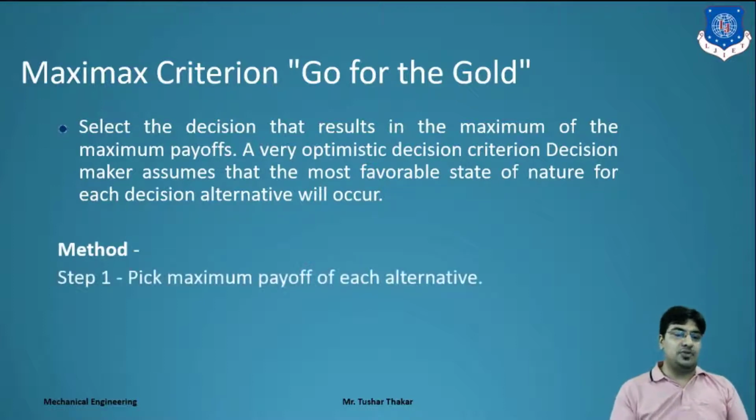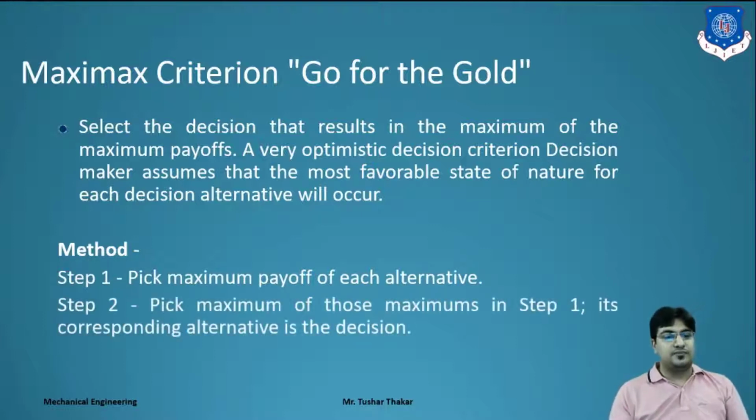In this method, in the first step we pick the maximum payoff of each alternative. Then in step 2, pick the maximum of those maximums from step 1. Its corresponding alternative is your decision.